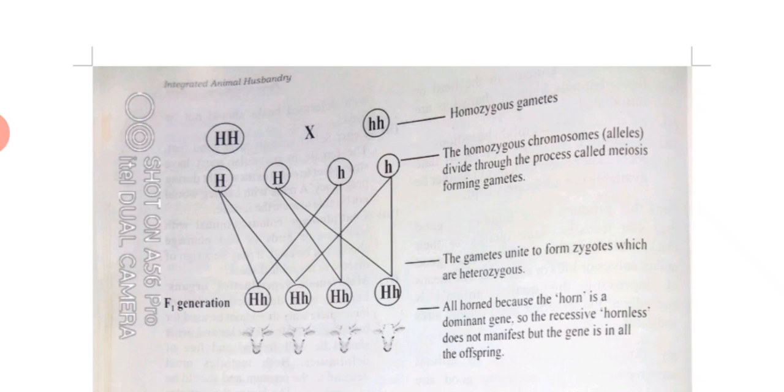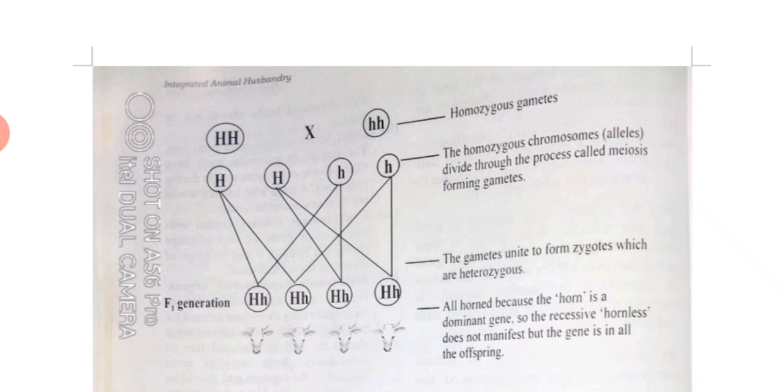When they say heterozygous, that means the genes have one capital H and one small h. The result is not capital H only or small h only, but one capital H and one small h. Capital H is dominant. That means it has power over the small one.